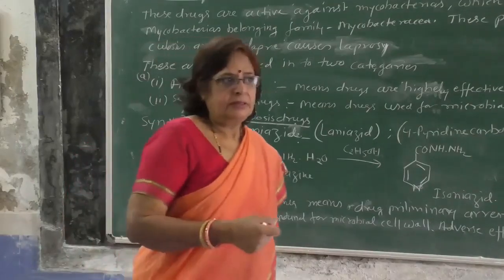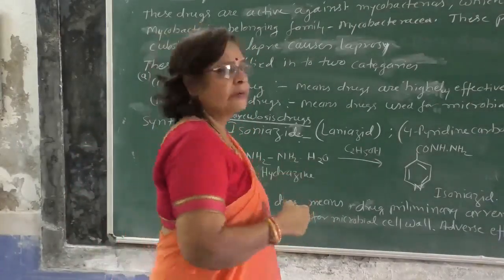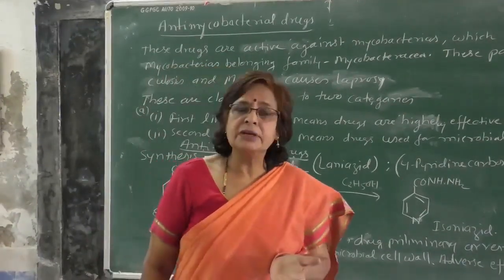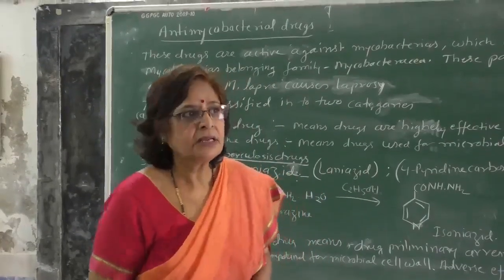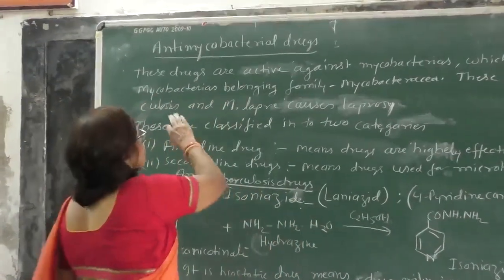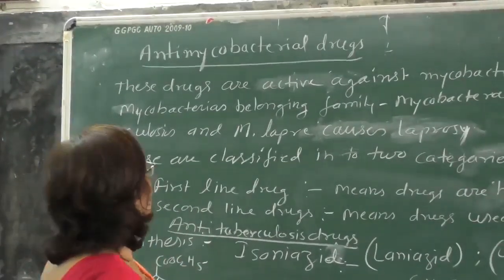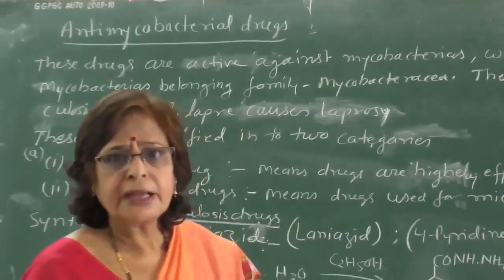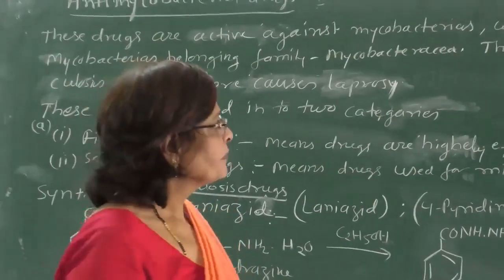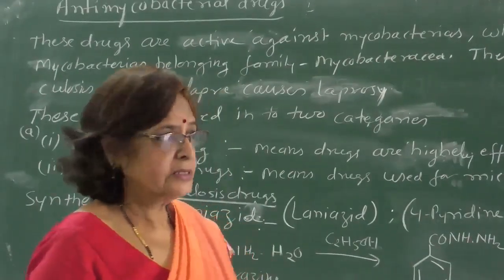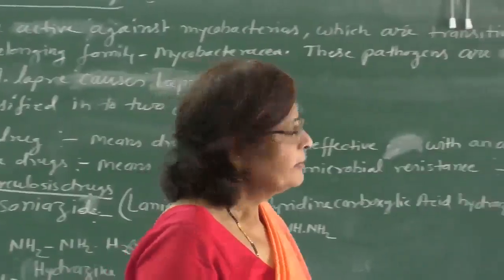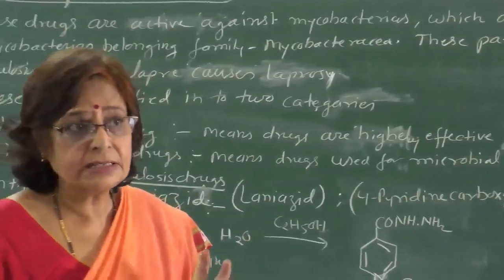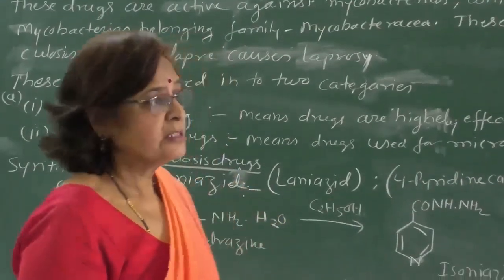We are studying about antimycobacterial drugs. Before this, I have given an idea about antibacterial drugs. Now we are seeing antimycobacterial drugs. These drugs are active against mycobacteria, and mycobacteria are a transitional species between bacteria and fungi. Means neither is it a whole bacteria nor is it fungi. It is between these two. This is a species having a structure.